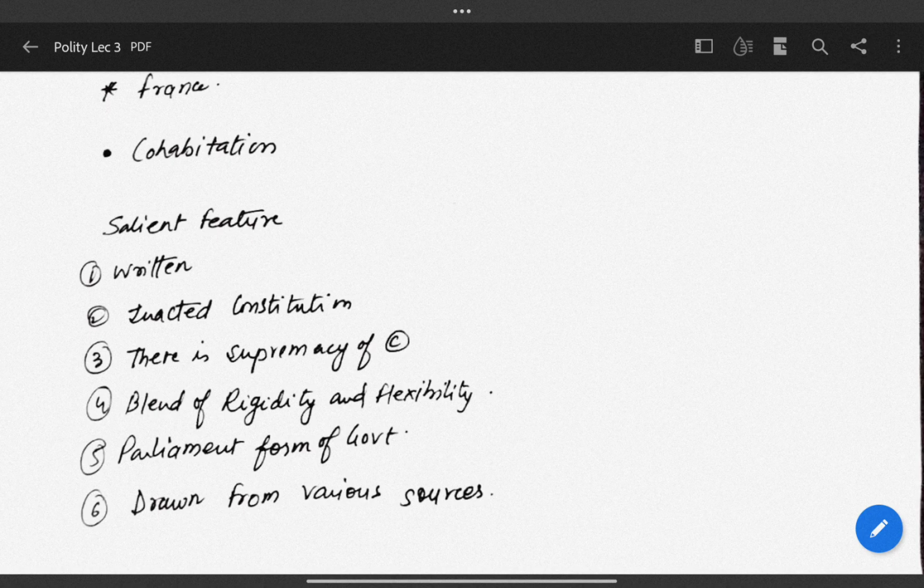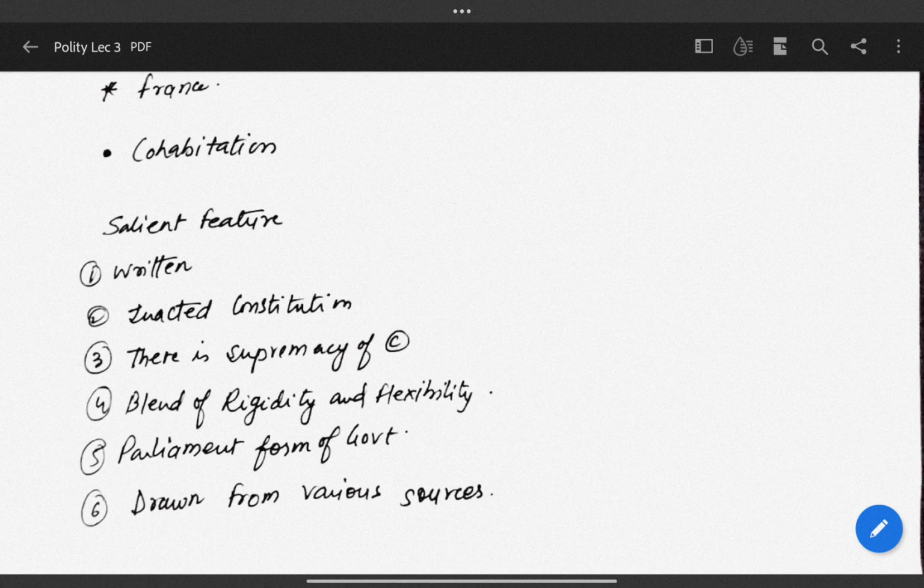Like the idea of federalism, it was taken from the Government of India Act 1935, keeping in view the diversity of India. Our country is full of diversity, so the federation term is taken from the Government of India Act.